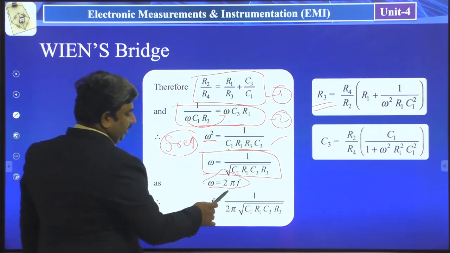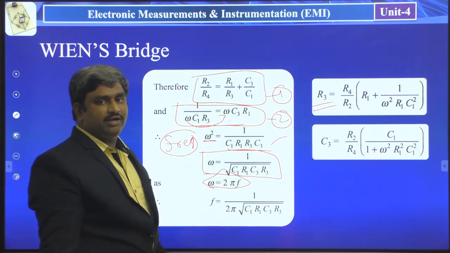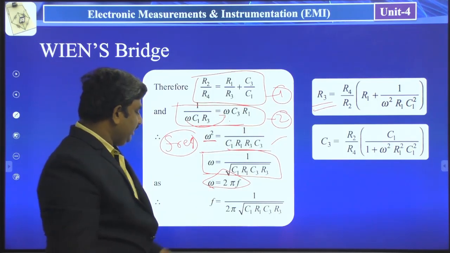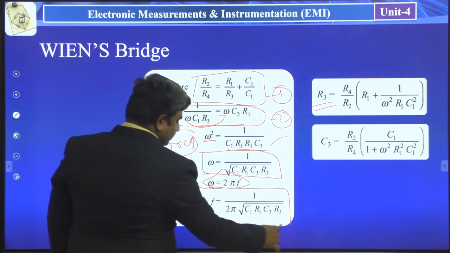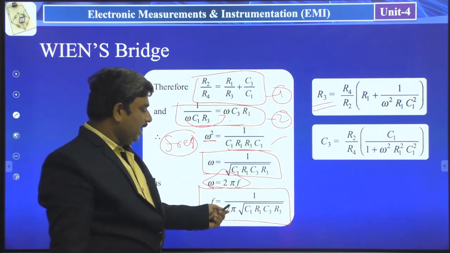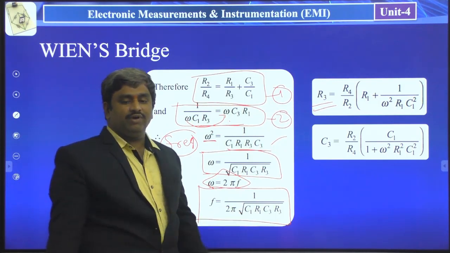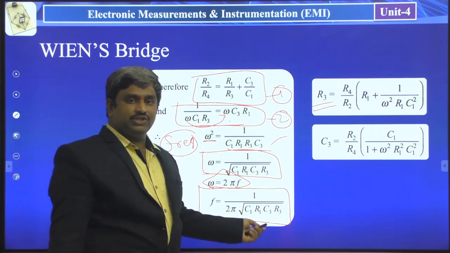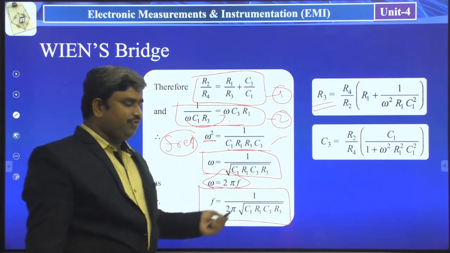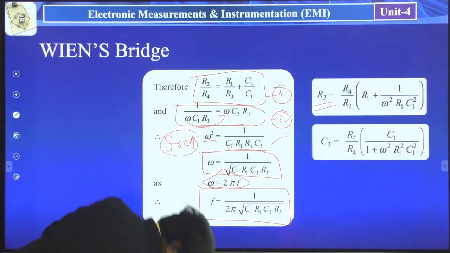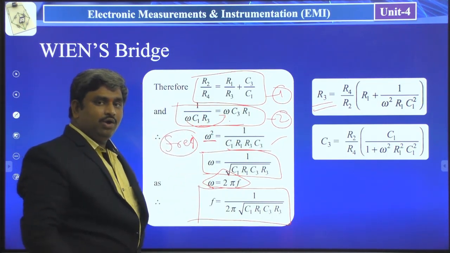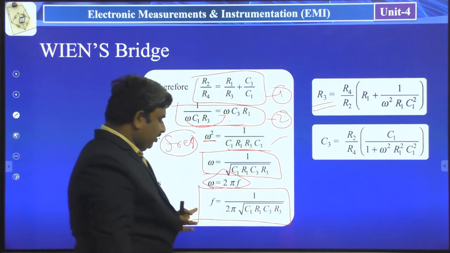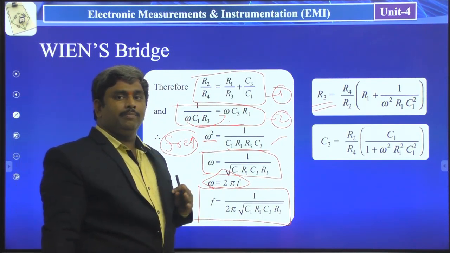Omega is equal to 2 pi f. We know that this is a standard relation: omega is equal to 2 pi f. The 2 pi you have to take here. Finally f is equal to 1 by 2 pi under root of C1 C3 R1 R3. So this is the frequency expression. So here we have to remember these three expressions: the first one R3, the second one C3, and the final one f. Three expressions we have to note down.